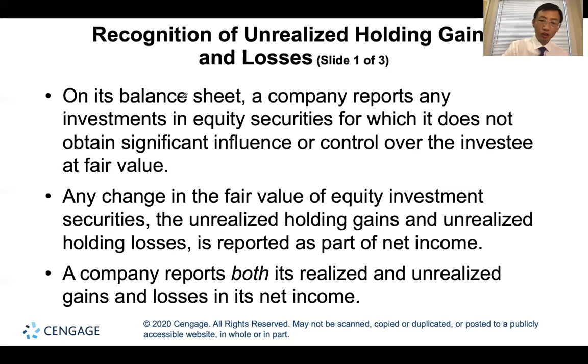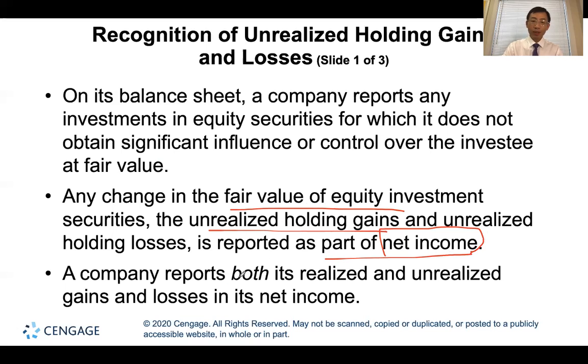So on its balance sheet, a company reports any investment in equity security for which it does not obtain significant influence or control. And then this fair value change, I mean the unrealized holding gains and losses, goes into the income statement as one part of net income.